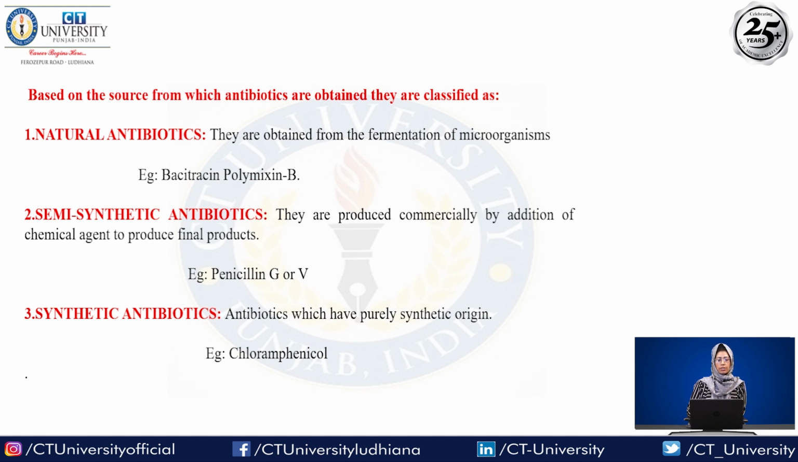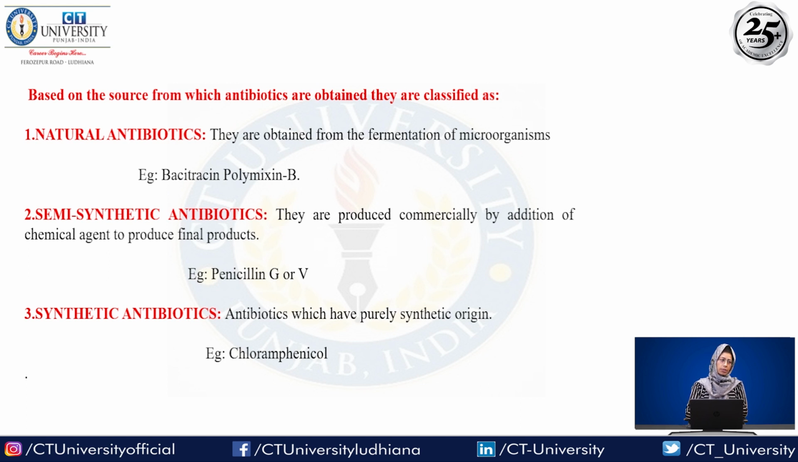And the second one is semi-synthetic antibiotics. What are semi-synthetic antibiotics? We have 50% from a natural source and for the other 50% we use chemicals. After that we get a final product, and that product is the semi-synthetic antibiotic, because 50% is natural compound and 50% is chemicals. After that we get a new compound. They are produced commercially by adding chemical agents to produce the final product.